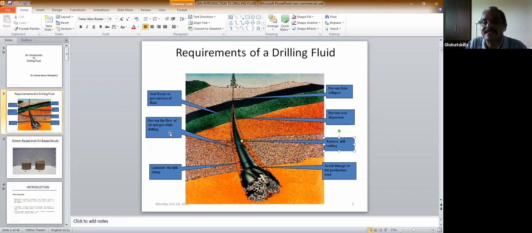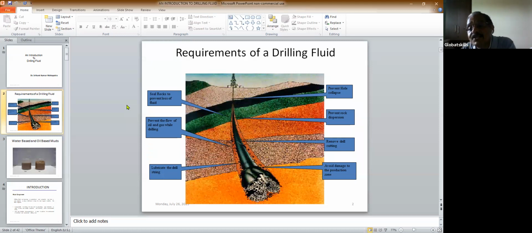This is another job: prevent hole collapse, prevent rock dispersion, and loss of fluid. If you drill inside the earth, there may be some natural fractures, so the cutting or the fluid can go inside. What happens is that it seals the rock. So it prevents the losses of fluid, because the fluid should not get lost into the hole. These are the different purposes of a drilling fluid.